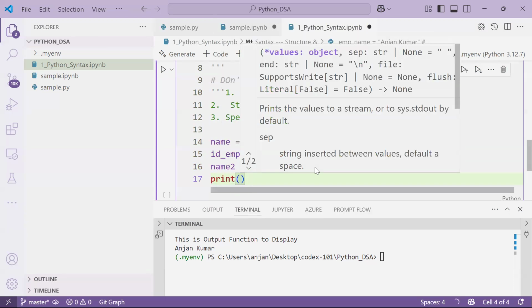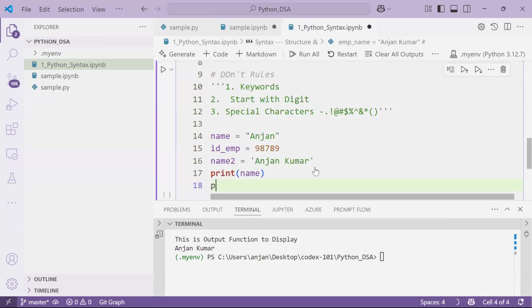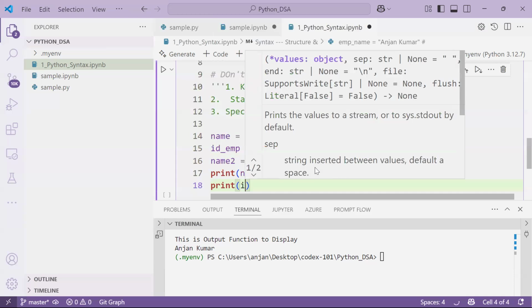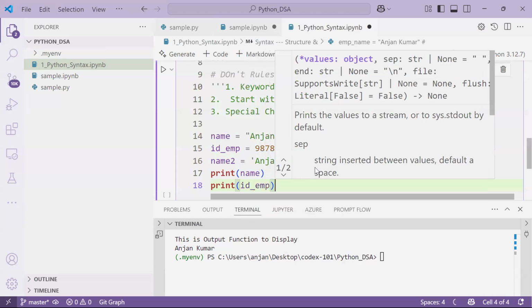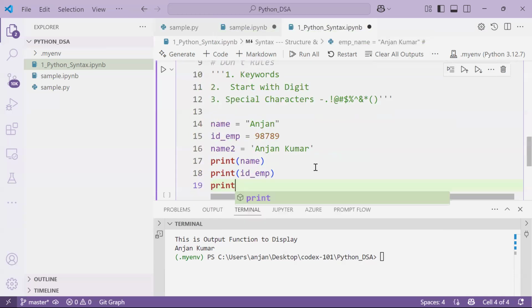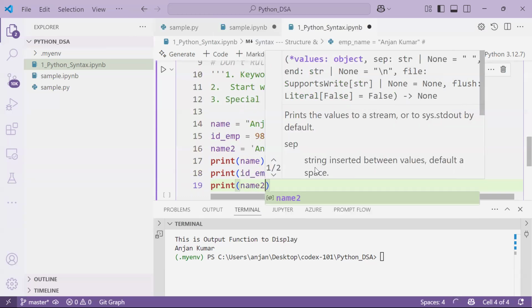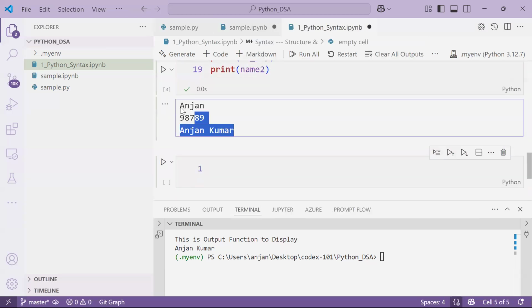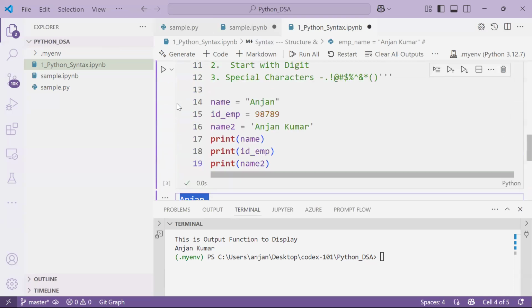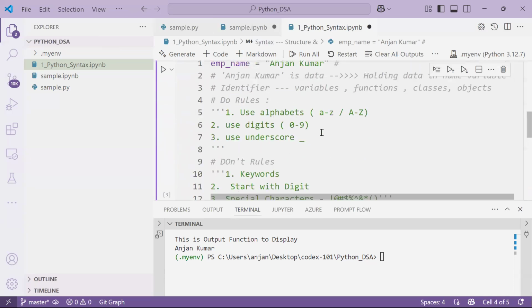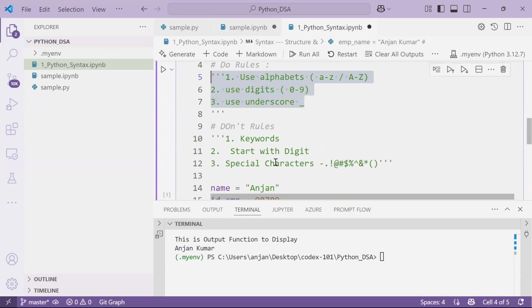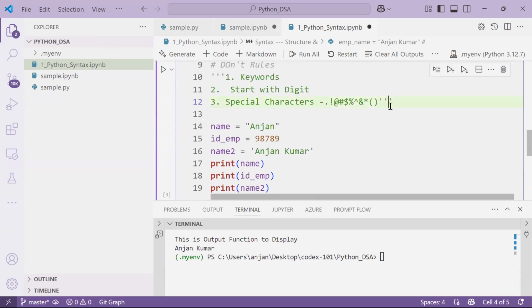So if you're not getting an error, then you can successfully display with the help of the print function ID underscore EMP, and we can try to display name2. Okay, if you run this one, you're getting output, right? You're not getting any kind of error. So that means you're following these do rules. And if you follow the don't rules, then you're getting an error.